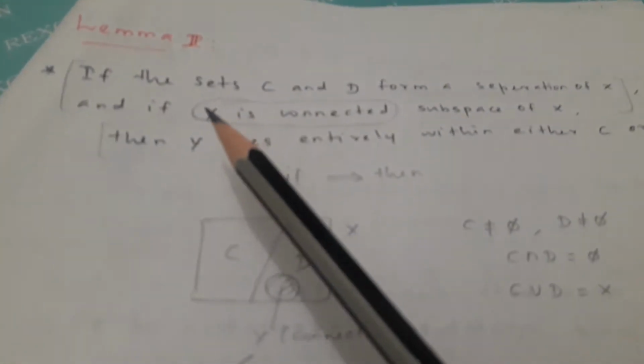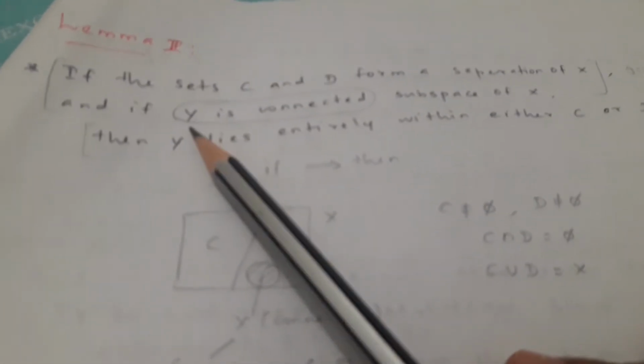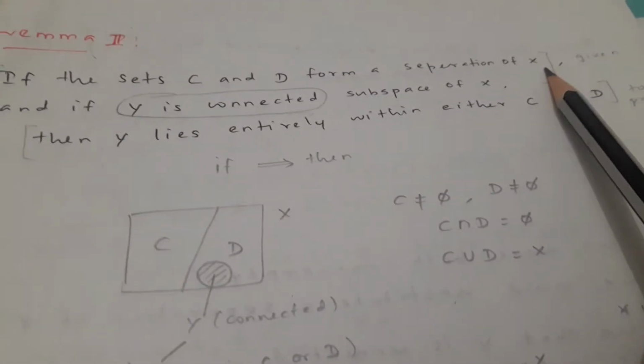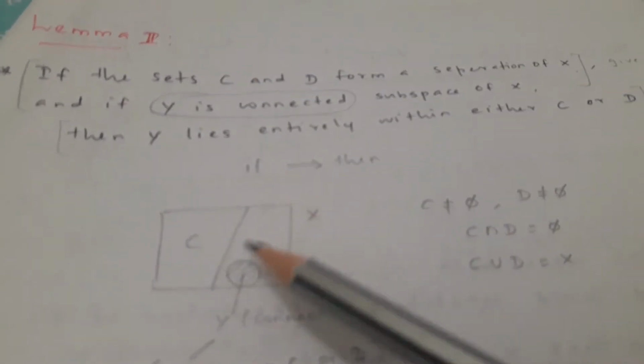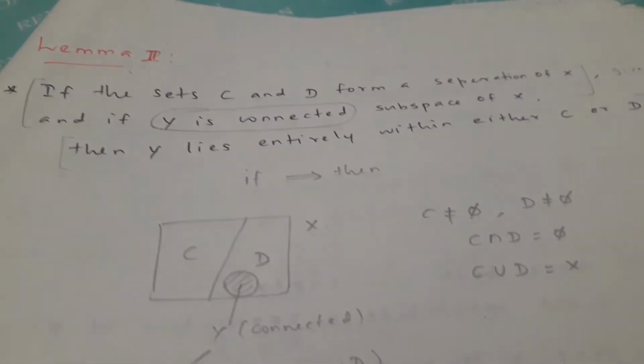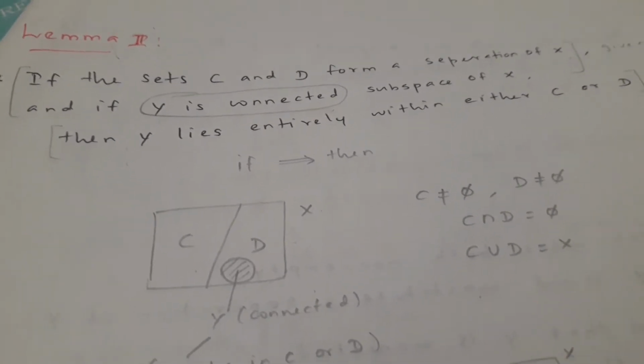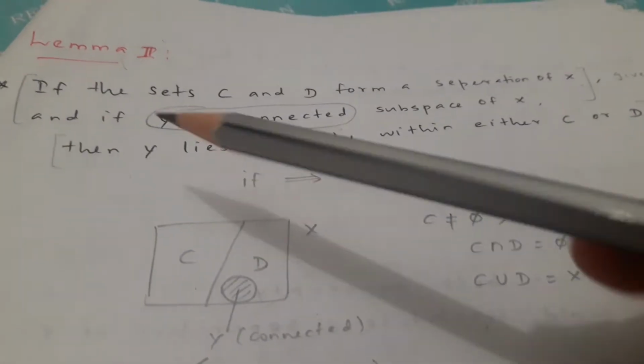In Topology 1.12, Lemma 23.2, we're going to see the descriptive proof. The lemma is about a set C and D forming a separation of X. So C and D is a separation of X, and Y is a connected subspace of X. If C and D is a separation of X, it means X is a disconnected one. Then what we have to prove is Y lies entirely within either C or D.